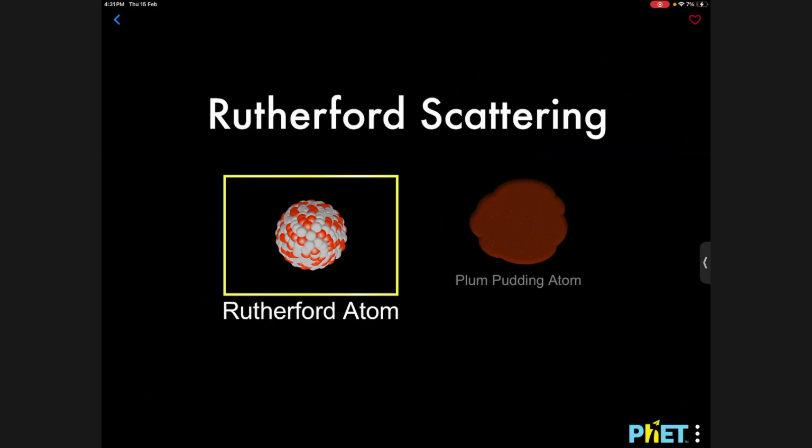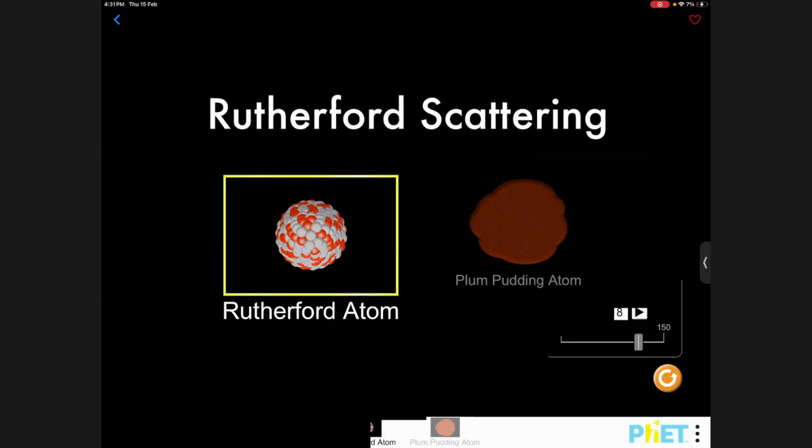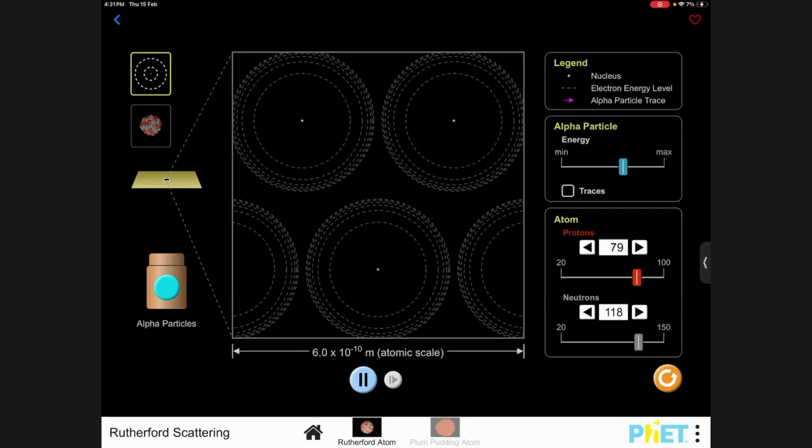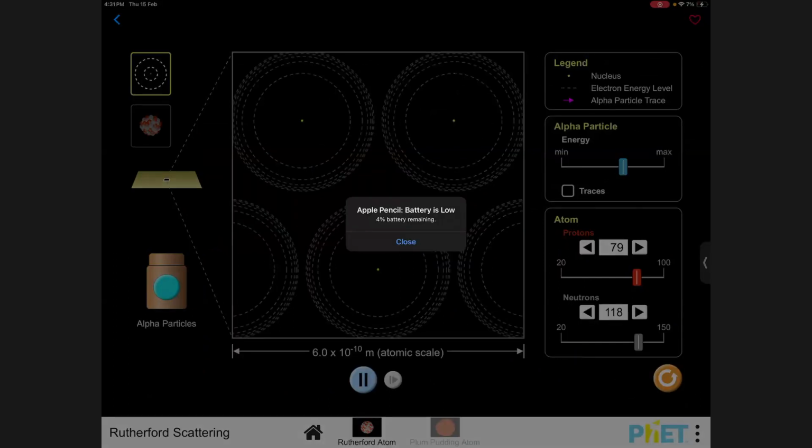Why do we use gold? Gold creates the thinnest layer of atoms possible. Gold is extremely malleable, number one. And number two, gold atoms are what in size? Very big in size. So if you put these two together, you'll have the least number of atoms in a layer possible.